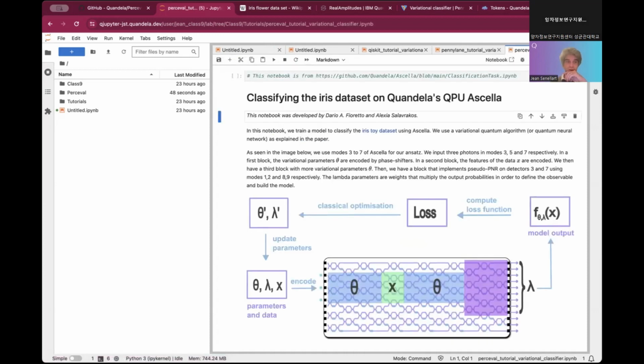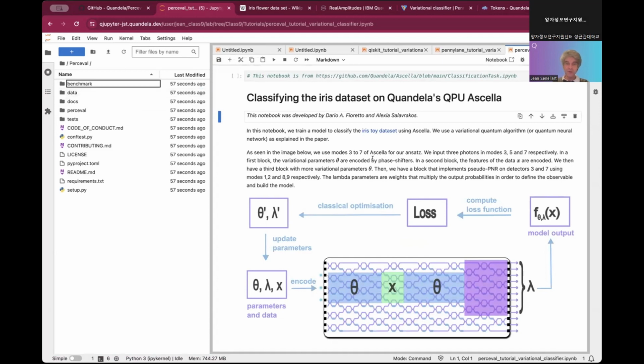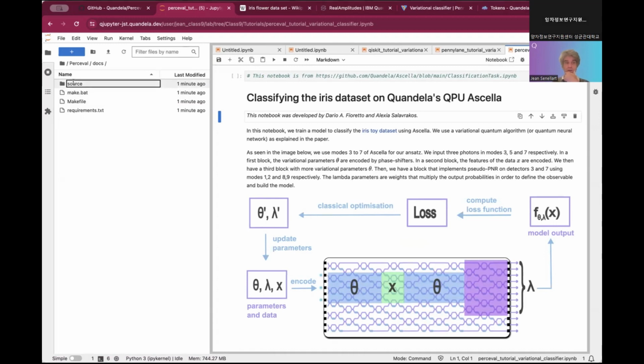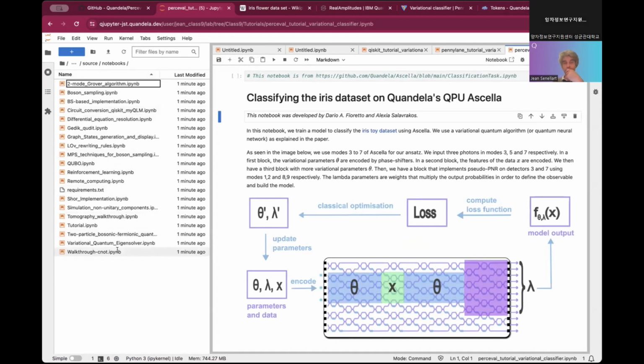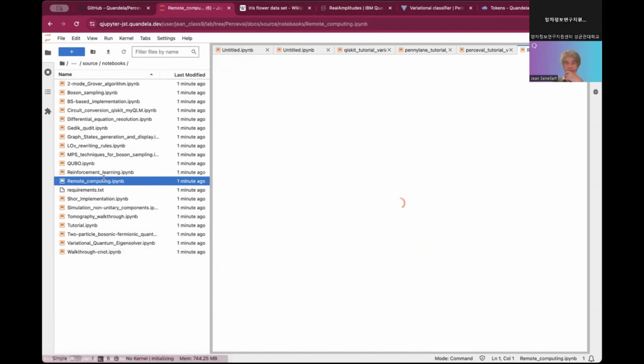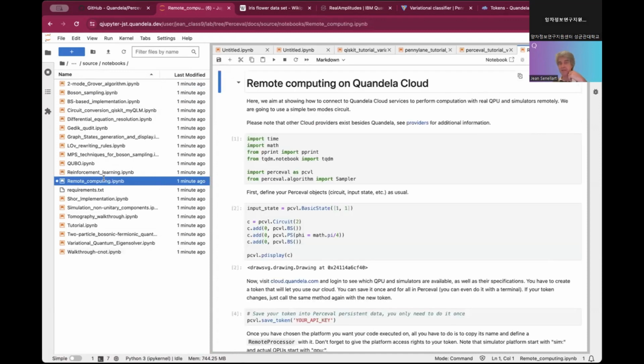If you have any question, feel free to ask myself or Arnaud, who is available here for you. Before doing this notebook, I will just show you how we can do remote computing. Go to Perceval documentation, source, notebooks. This is where all the official notebooks of Perceval are. I will go to remote computing and we'll go step by step in this notebook, so that you see how we can run a job on the cloud with this very simple process.